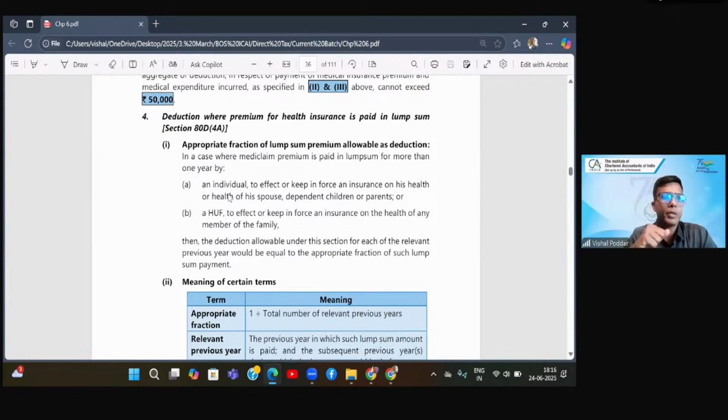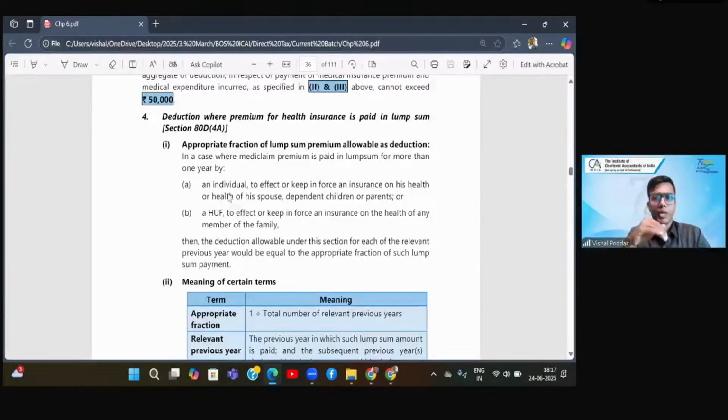Now, many times what happens, let us say someone is getting retired from a job. At that time, he is getting some lump sum amount from his employer. So he does not know whether in future he will be able to pay the premium or not. So he contracts with the insurance company: let us do one thing, I will pay my 10 years' premium to you at once, because today I have money at the time of my employment closure, since I've got gratuity and so many things. So I'll make a lump sum payment and you give me this insurance for the next 10 years.